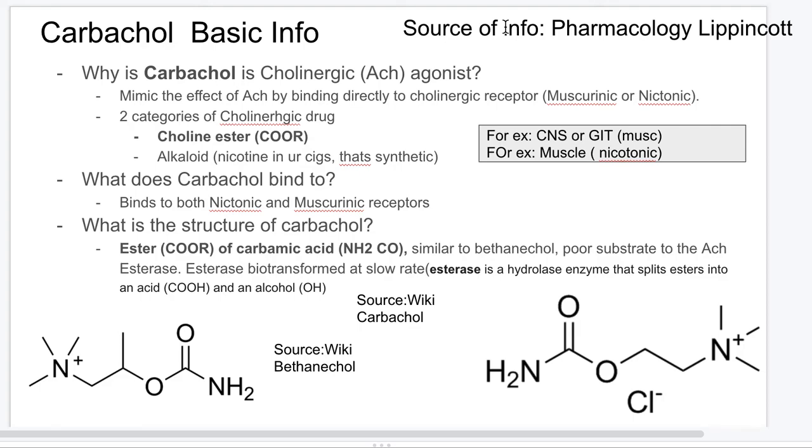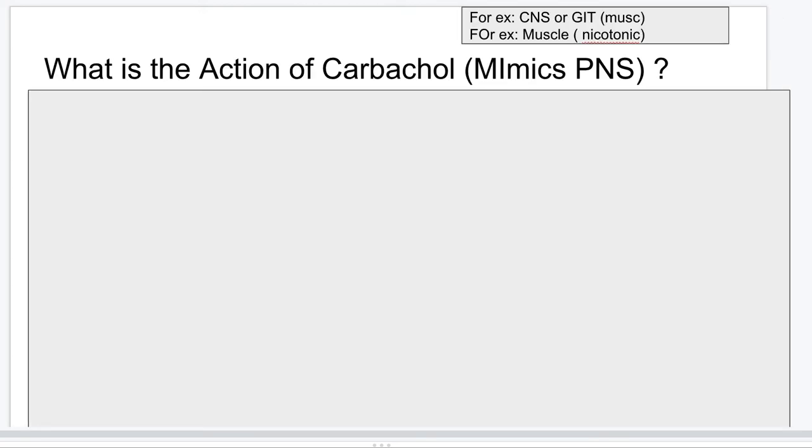Okay, so now, carbamic acid is NH2CO. So we can see NH2 over here and a CO over here. And this is also an ester, so COO. But this is beta-alcohol. So beta-alcohol is very similar to carbachol. Now, what is the action of carbachol?